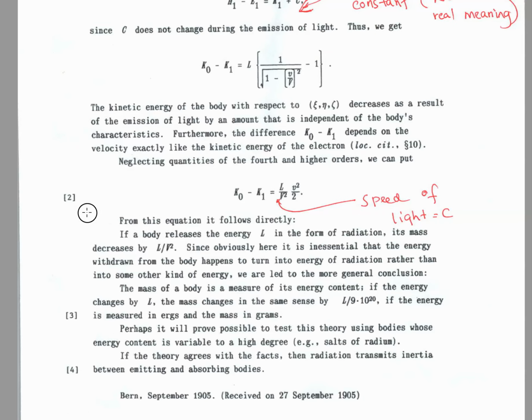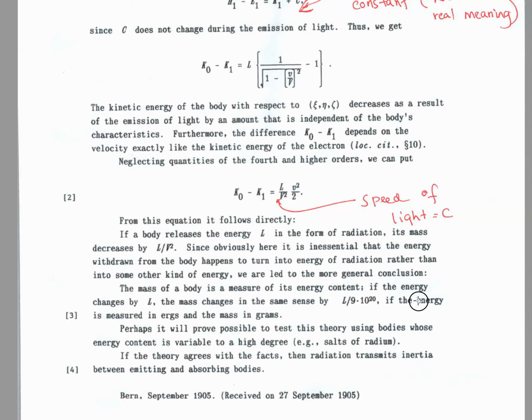And then he goes on to say, from this equation it follows directly, if a body releases the energy L in the form of radiation, its mass decreases by L over V squared. Since obviously it is essential that the energy withdrawn from the body happens to turn into energy of radiation rather than into some other kind of energy, we are led to the more general conclusion.